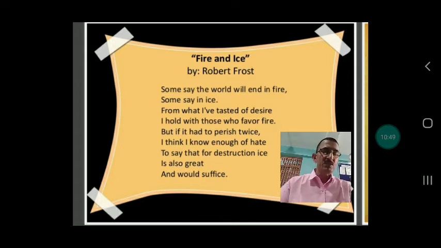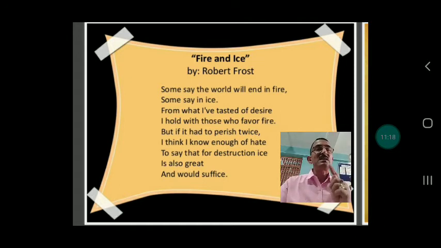What is called enjambment? E-N-J-A-M-B-M-E-N-T, enjambment. If there are lines that follow one another and there is no sign of punctuation in the poem, that very figure of speech is called enjambment.